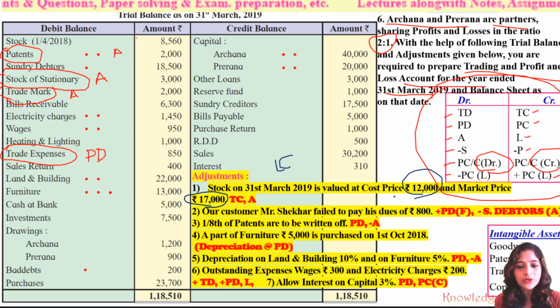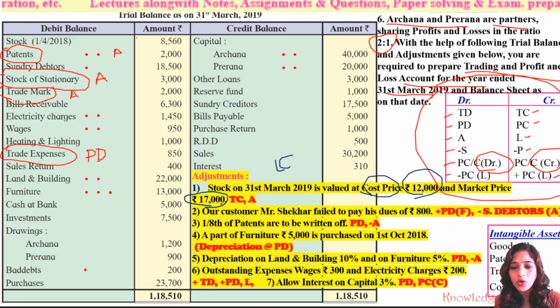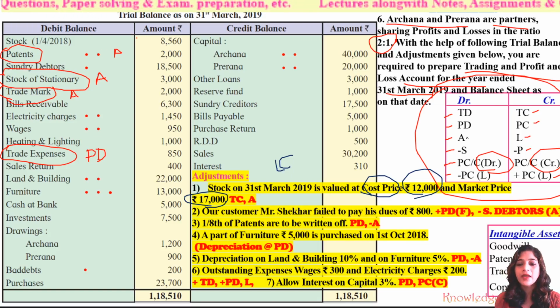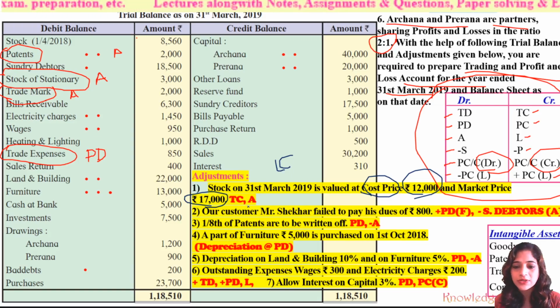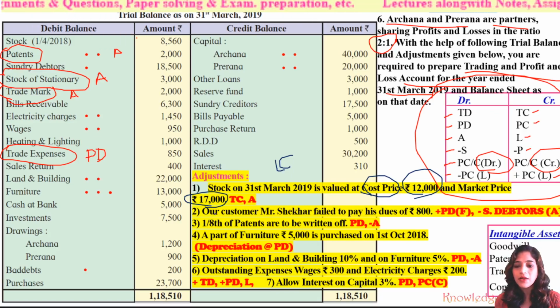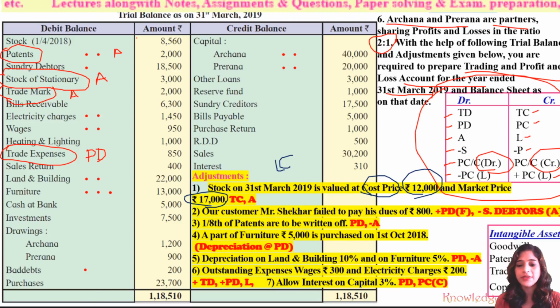Which is the lowest here? It is the cost price. We don't have to bother which kind of price it is, we just look at the amount. Rupees 12,000 is the lower amount, so we consider this 12,000 as the closing stock, which is recorded to the trading account credit side and the asset side. For the closing stock, no marking comes in the trial balance.